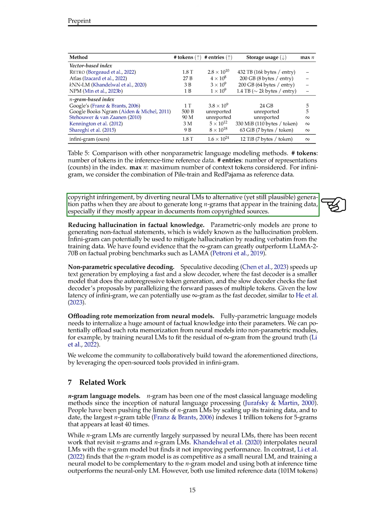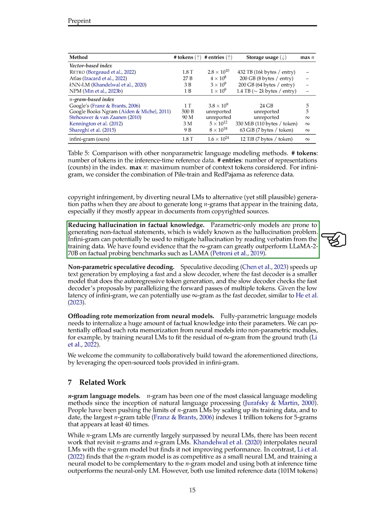Section: Reducing hallucination in factual knowledge. We're exploring ways to make machines understand and generate text more accurately, focusing on three main areas: reducing errors, speeding up text generation, and improving memory efficiency in language models. Firstly, we've noticed that models often make mistakes by creating information that isn't true, a problem known as hallucination. Our solution, the Infini-gram, can help by directly using information from its training data, making it less likely to produce these errors. In tests, Infini-gram performed better than a very large model called Llama 2-70B in checking facts.